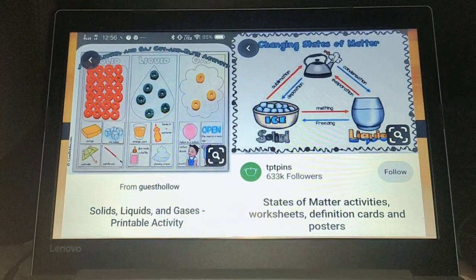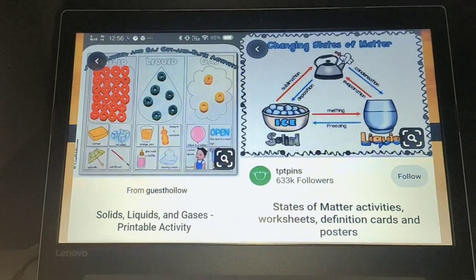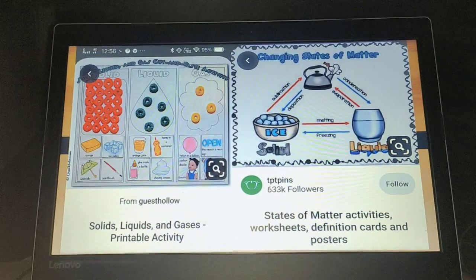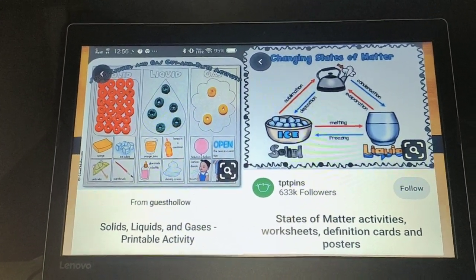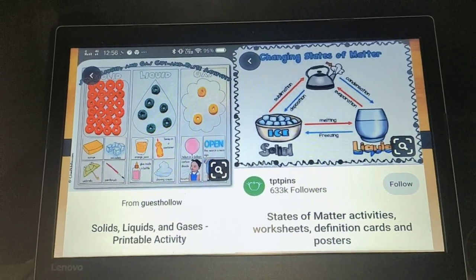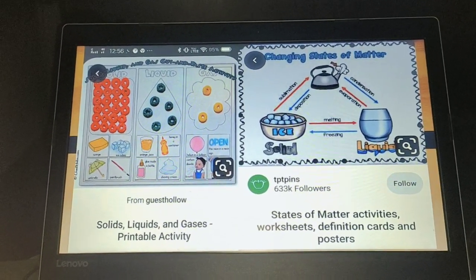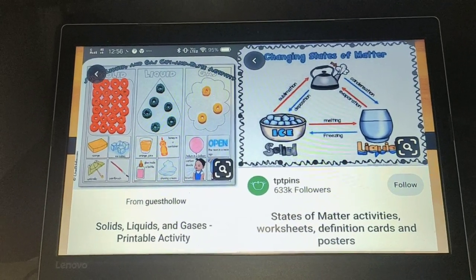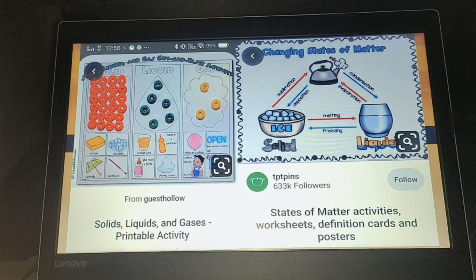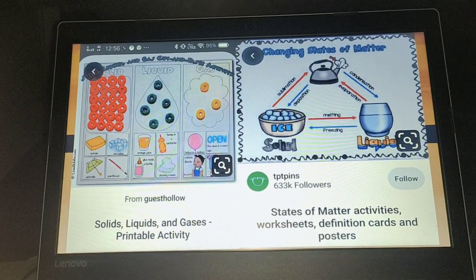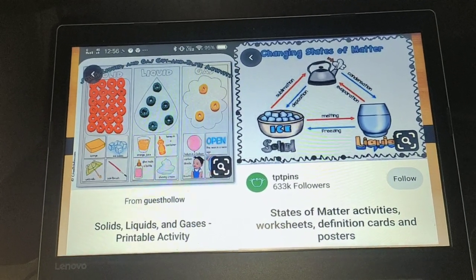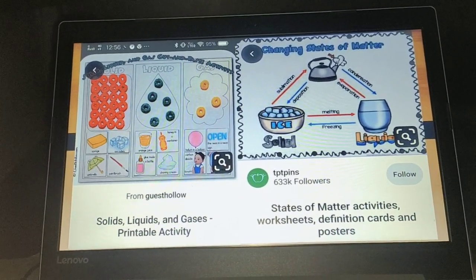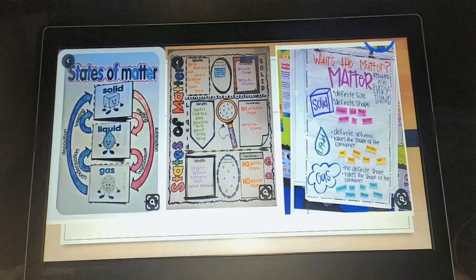Some of them like this. There is a solid, liquid, gas. You can justify by pasting the beads, by bindis and so on, the waste material you have at your home. So you can make these type of activities. And changing state of matter, you can make the poster, cartoon character, comics, these to depict the changing or interchanging state of the matter. So these are the ways to make the portfolios like this.